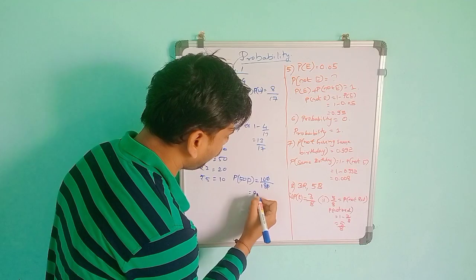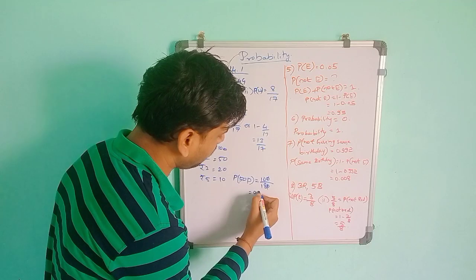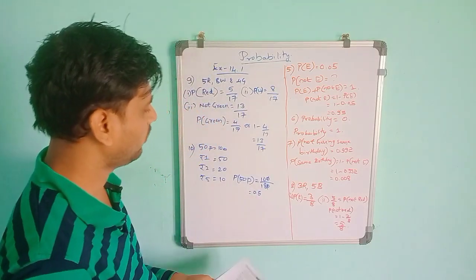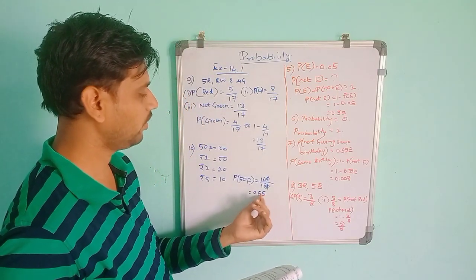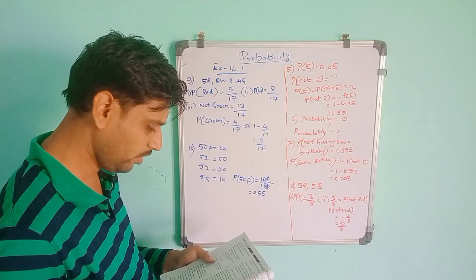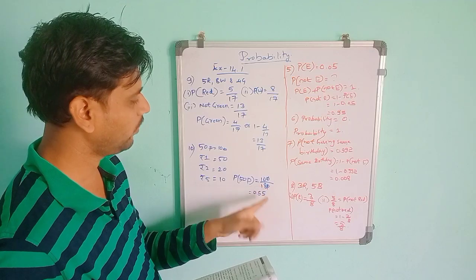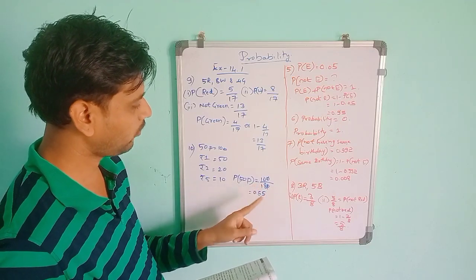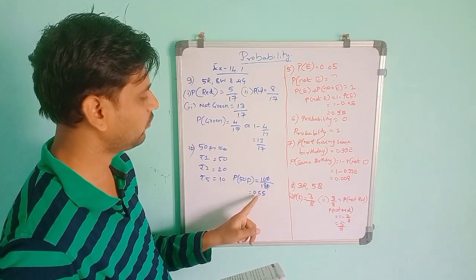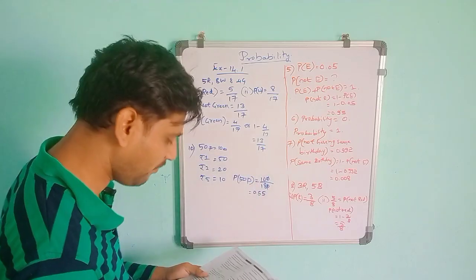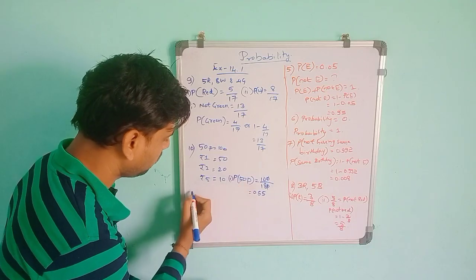In decimal, 18 fives are 90, so 10 remains, and then again you can take 5. So you get the answer 0.55. Or you can write it as 2 fives are 10, 2 nines are 18, so it will be 5 by 9. In decimal, 18 fives are 90, 90 remains 10, so again 0, 100, 18 fives are 90. So 0.55. This is the first one.